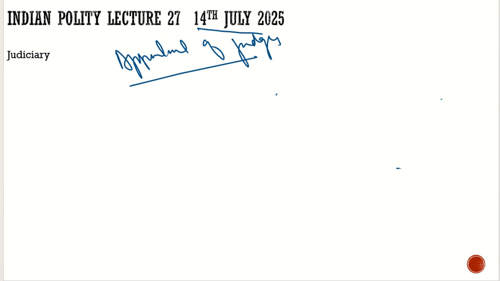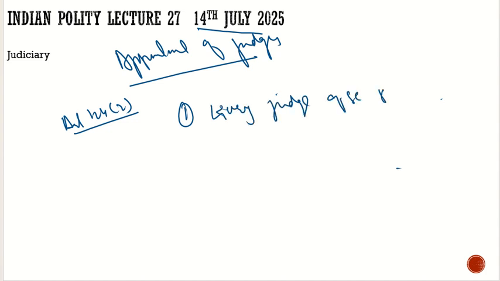Under Article 124 Clause 2, the Constitution was very clear on a few things. Let's see what these are. The Constitution says every judge of the Supreme Court shall be appointed by the President. This is the first condition.